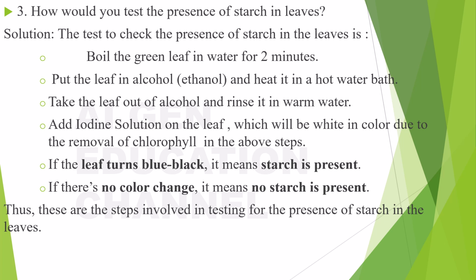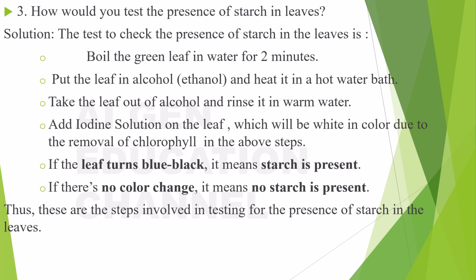Add iodine solution on the leaf, which will be white in color due to the removal of chlorophyll in the above steps. If the leaf turns blue-black, it means starch is present. If there is no color change, it means no starch is present. Thus, these are the steps involved in testing for the presence of starch in the leaves. Alright, I hope you all got it, right?